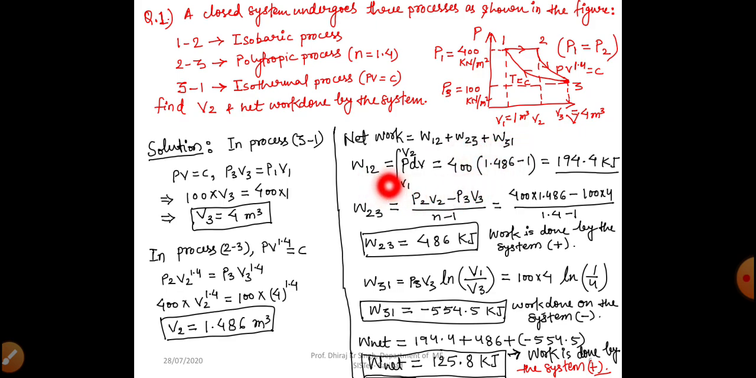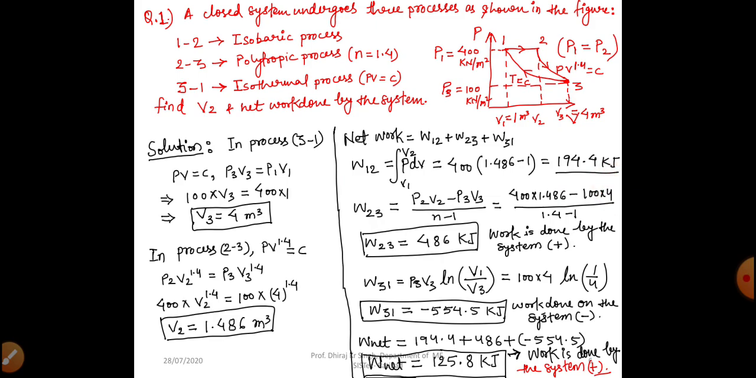So W12 is equal to integral P dV, lower limit V1 and upper limit V2, right? So for isobaric process, we are going to find out the value of work transfer. So our pressure is 400, V2 is our 1.486, and V1 is our 1 meter cube. So from this expression, we can very easily find out our work transfer in process 1-2, that is 194.4 kilojoule.